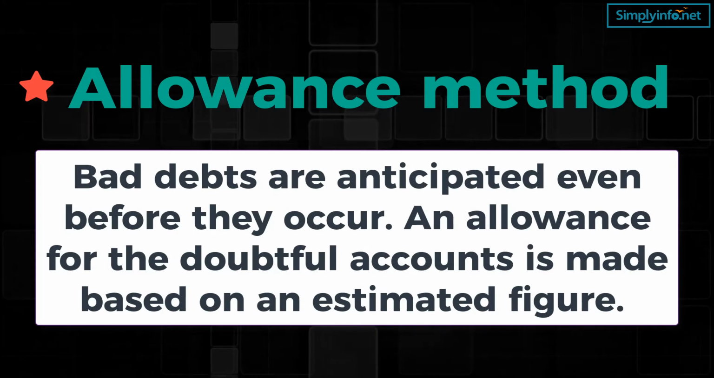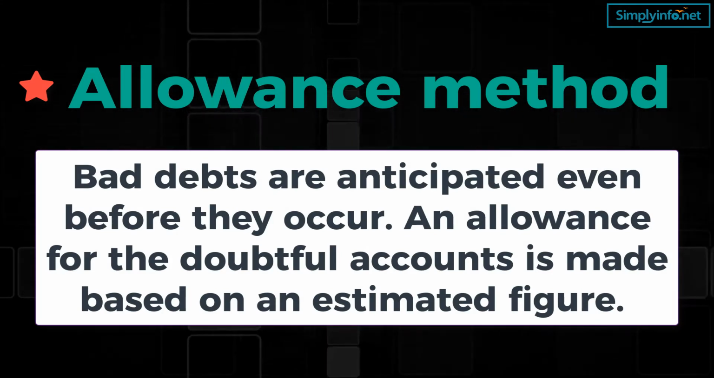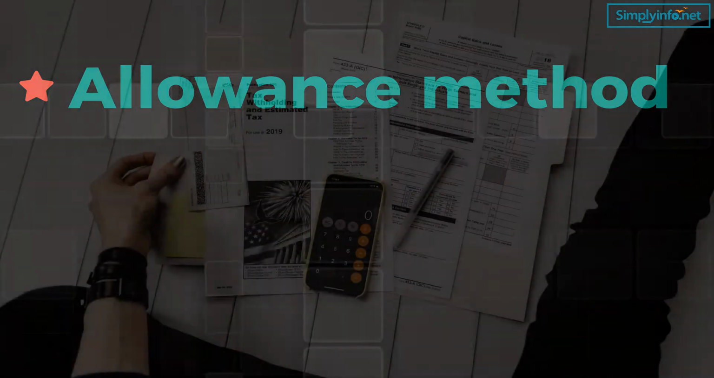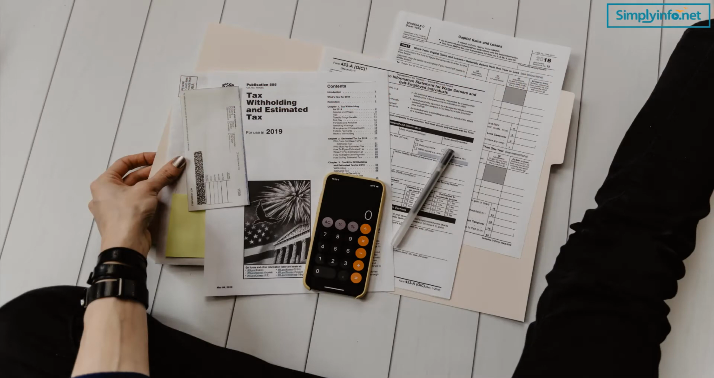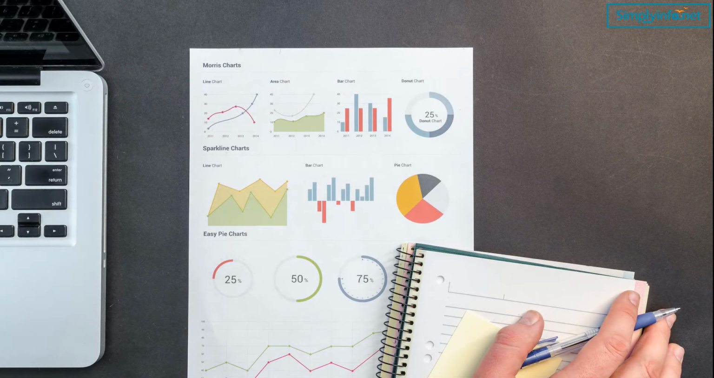Number 2. Allowance method. In this method, the bad debts are anticipated even before they occur. An allowance for the doubtful accounts is made based on an estimated figure. It provides an estimated amount of uncollectable accounts at the same time as the revenue is generated. This is the amount of money that the company anticipates losing every year. When an account enters a sales transaction, bad debt expense is also entered. It will debit the bad debt expense and credit the allowance account.